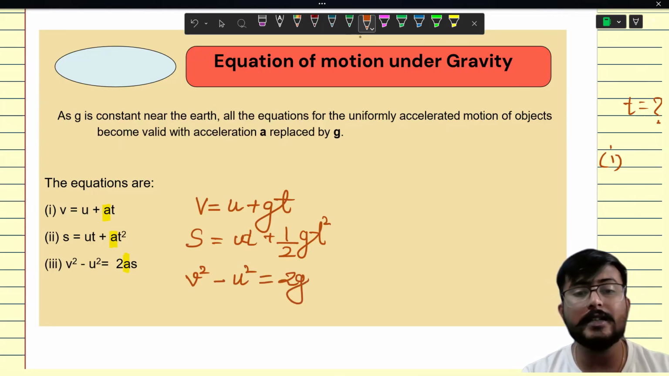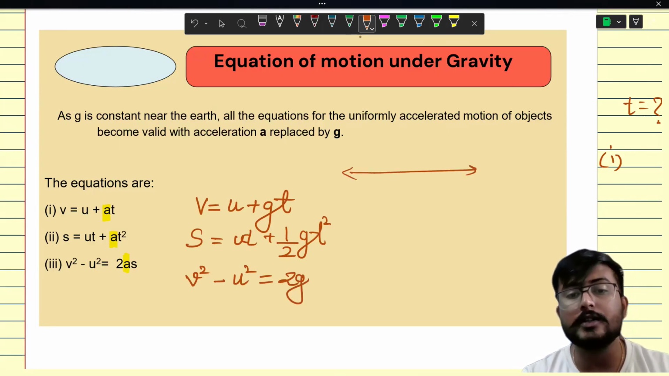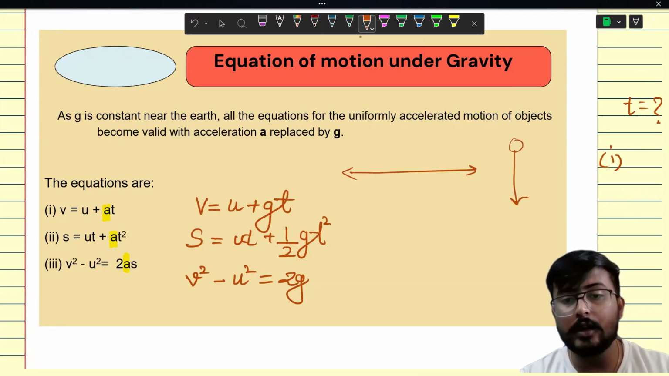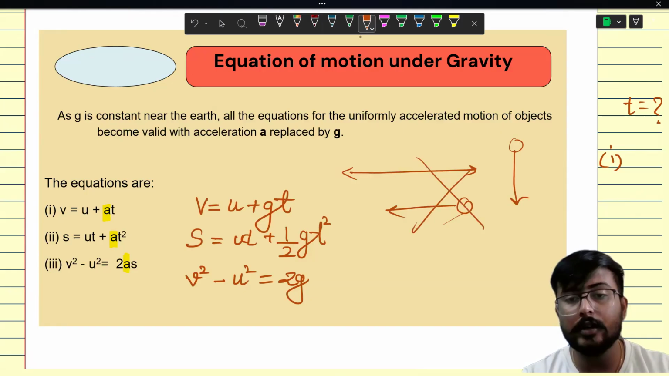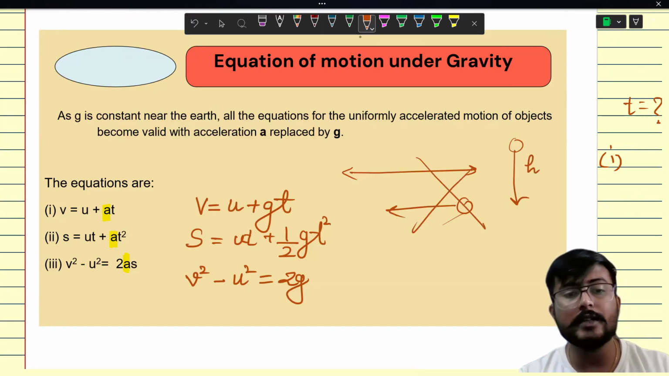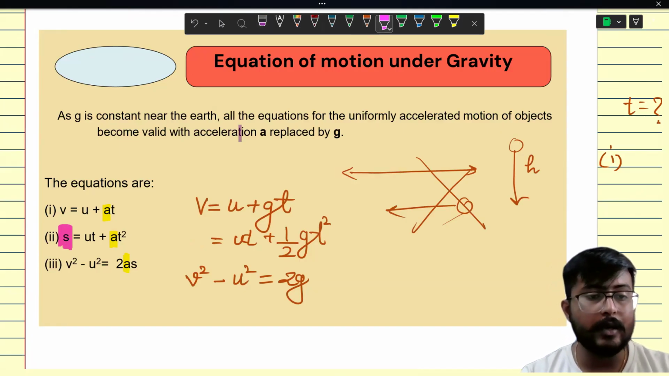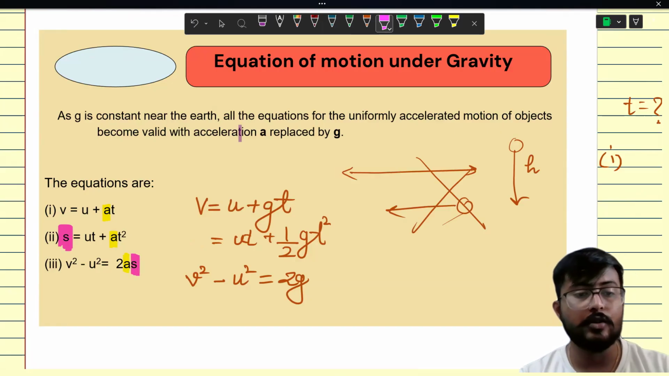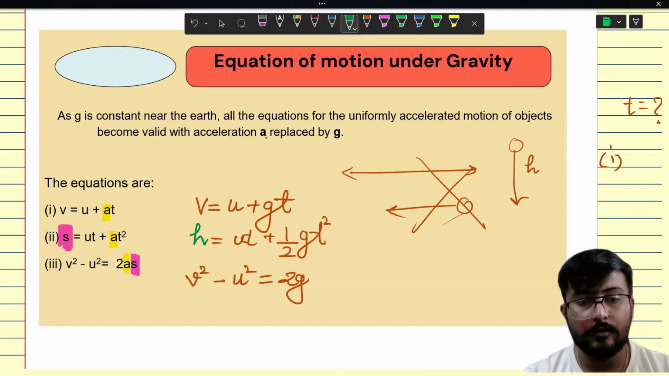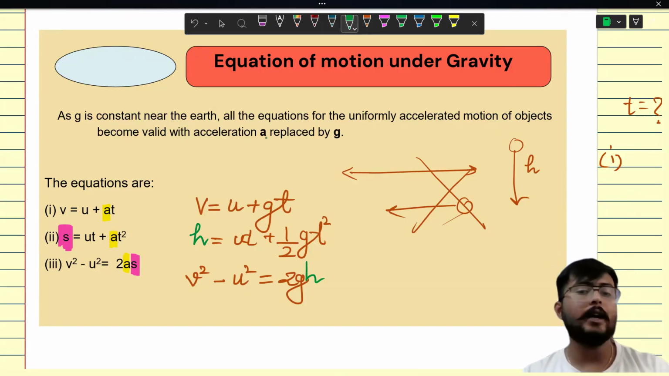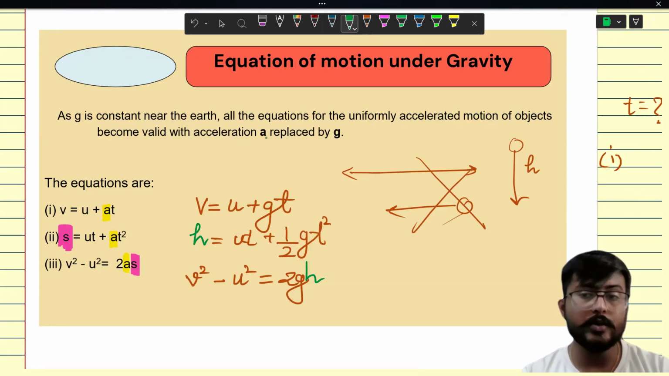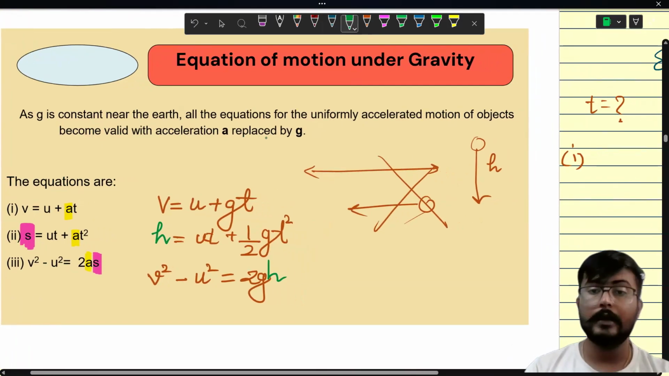Now basically s is considered as horizontal distance. When we talk about vertical, if something is falling from a height, it will fall like this or like this, definitely not this. So we call that distance h. So the s will also be replaced by h. Getting it? So these are the equations of motion that you will use in terms of gravitation.